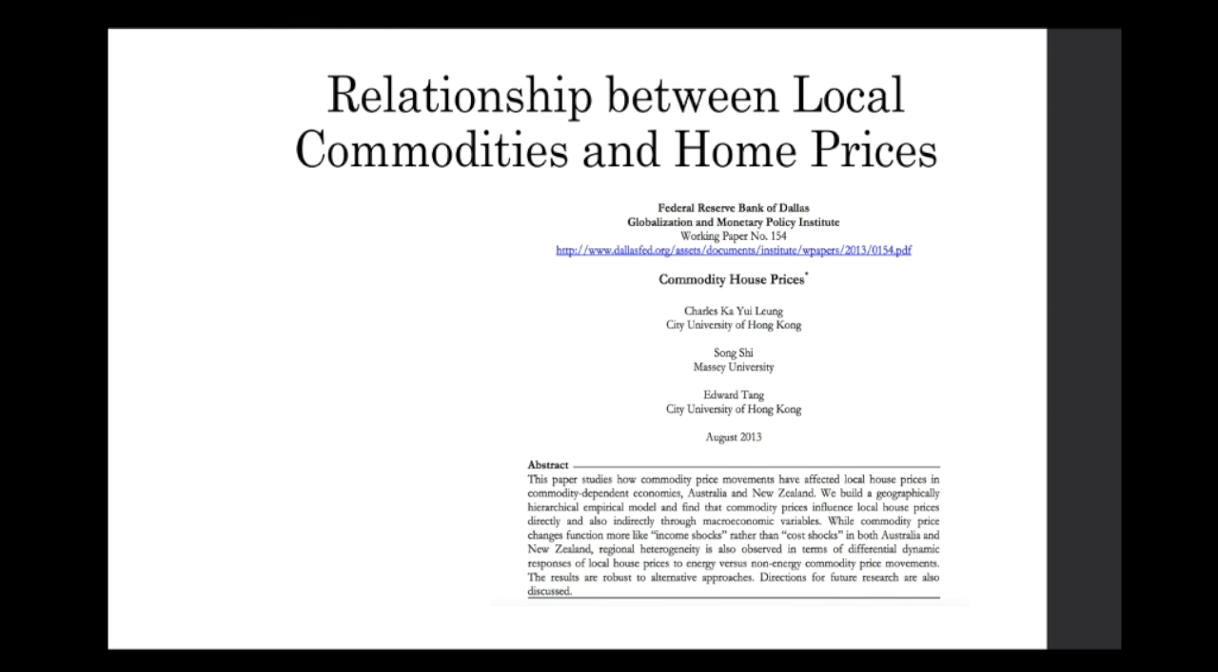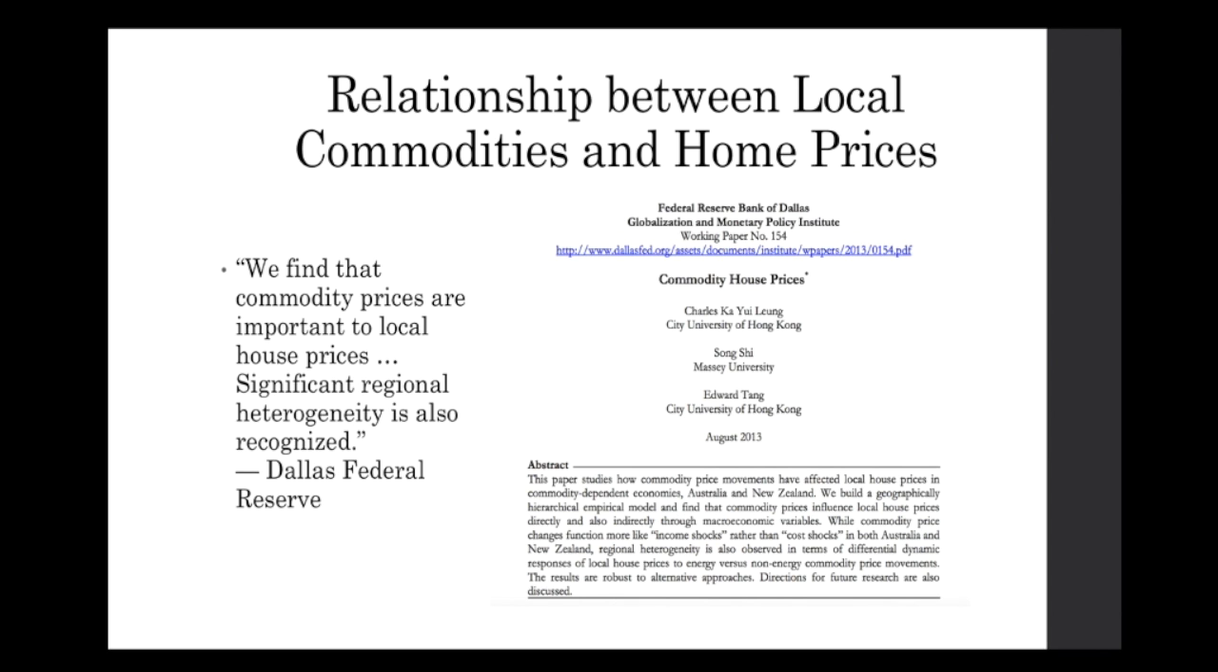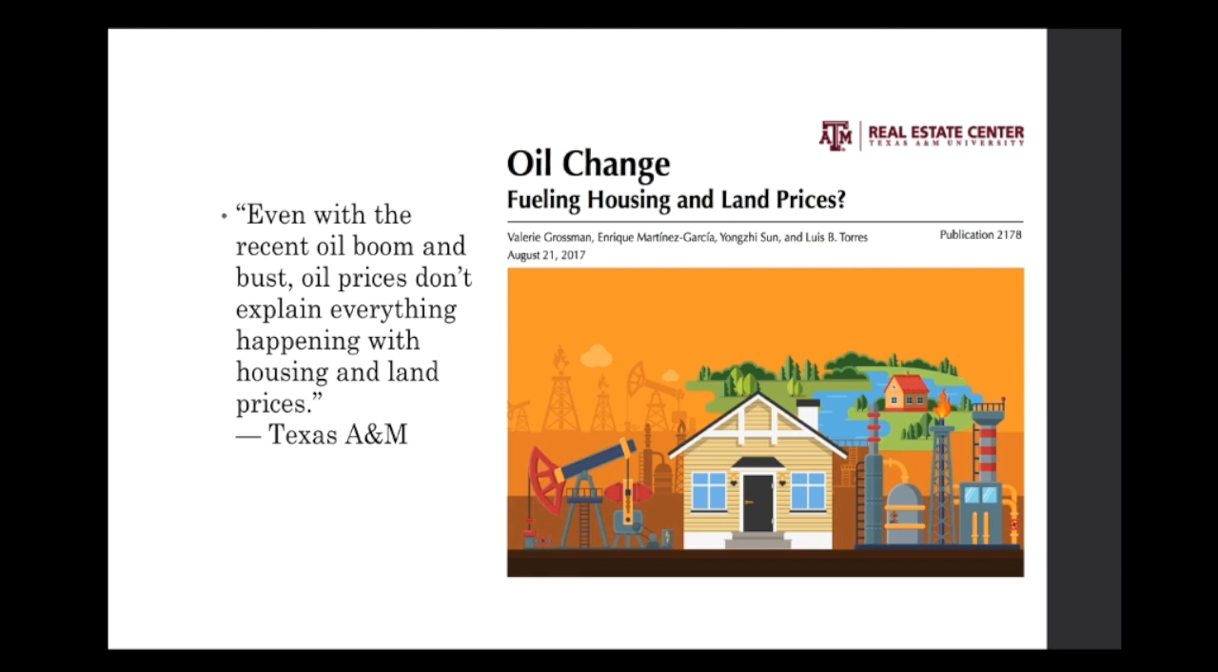Our group used the Ames housing dataset, coupled with monthly commodity prices, to attempt to create an improved model for housing prices in the Ames area. We based our work off the 2013 study done by the Dallas Federal Reserve, which found a correlation between housing prices and commodities in commodity-dependent areas of New Zealand, as well as a similar study done by Texas A&M, which found a correlation between oil and housing prices in Texas oil towns.